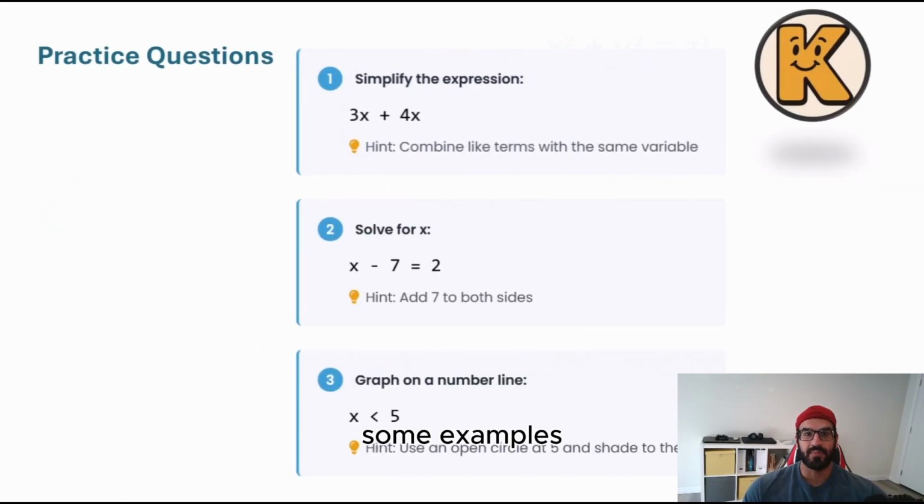So let's have some examples, some practice questions for you. I put them over there. The first one is just simplifying: 3x plus 4x. What is that? Then I do have x subtracted by 7 is equal to 2. And the last one is not very important, because it's still considered an equation, but right now my x is not only one number. We will talk about it in the future, but it's not the concern. Try to answer the first question and second question, and after that, just put your answer in the comment below.